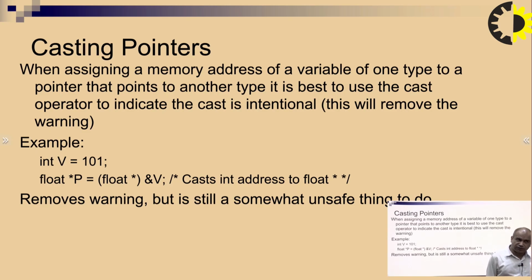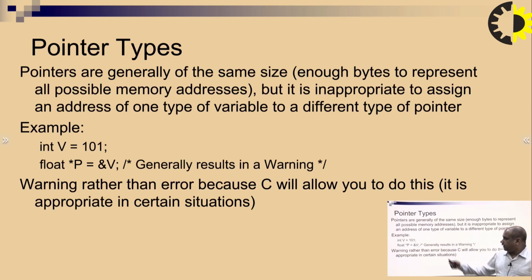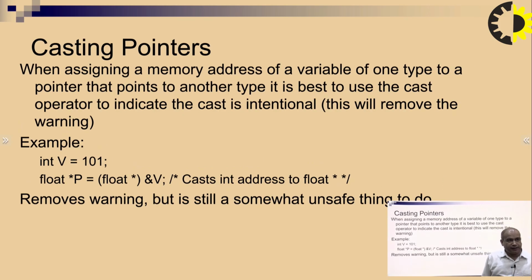The type cast operator is intentional, so this will remove the warning, because in the earlier example no casting was there, since it is of type int and we are passing it into a float pointer, so a warning will be there. Here the same integer variable is going to be cast into the float type.